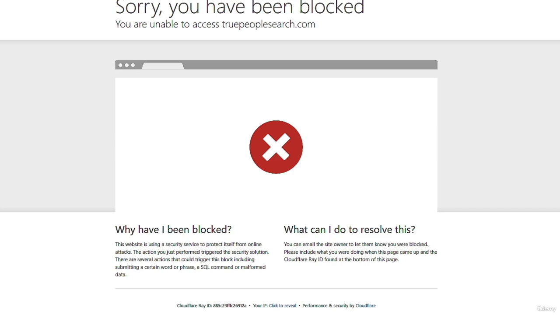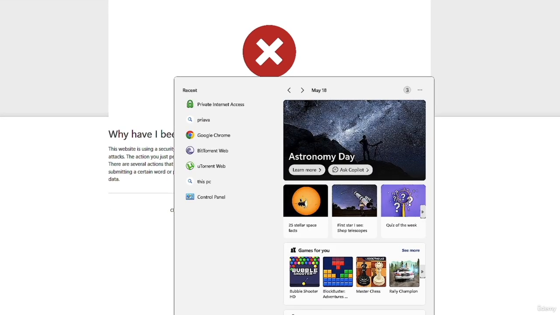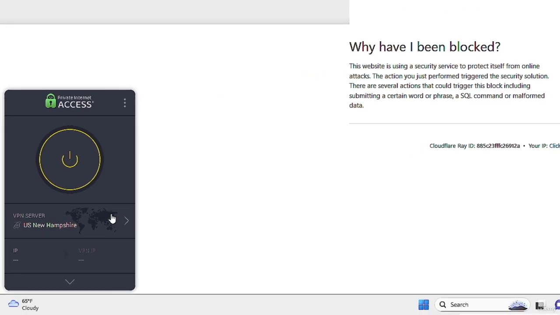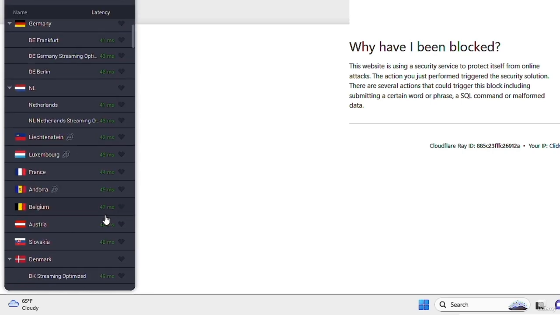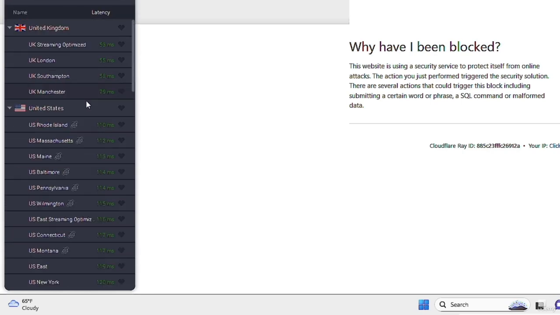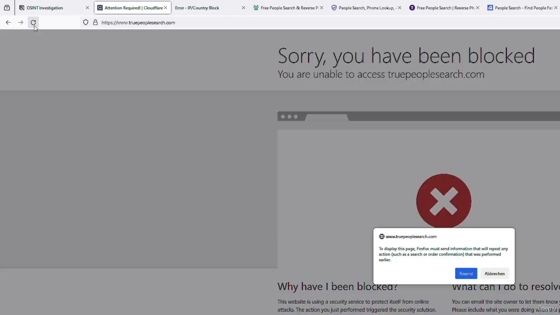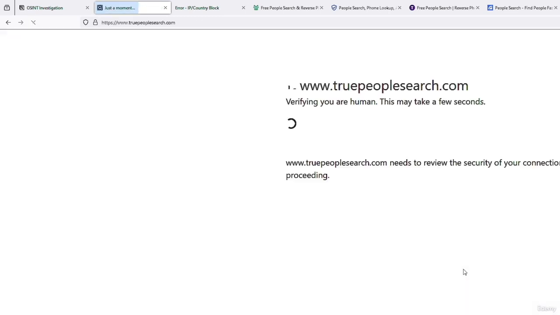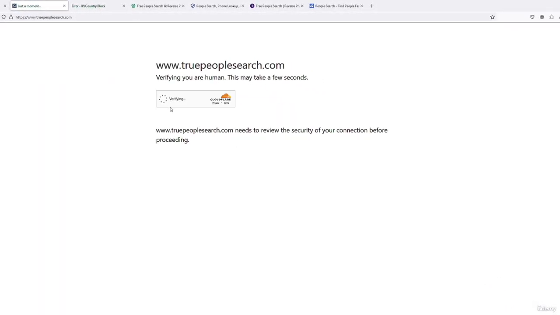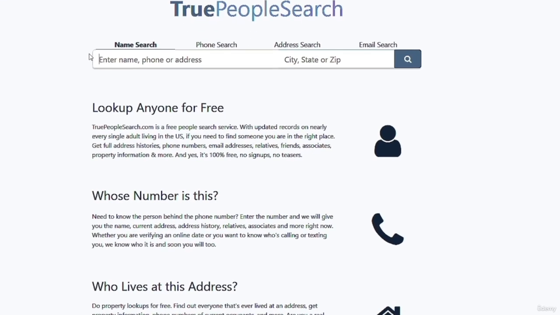So I'm going to open my VPN client, and then I'm going to select the server like this. And now I have changed my IP. And now if I refresh this page, I should be able to access the website. But first I need to solve the CAPTCHA, as you can see.